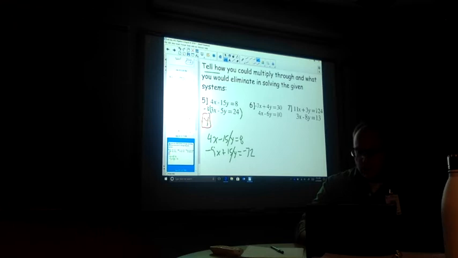This next problem, we have to choose to get rid of either x or y. This one I also might choose to get rid of y first. Okay. So by doing that, what's the smallest number that both 4 and 6 both go into evenly? And a lot of you would go to right away saying 24. You'd be right, you're going to get the answer, but you're just going to have bigger answers to work with. But if you recognized and saw, you know what, 12 works, you can multiply the whole top by 3 and the whole bottom by 2.